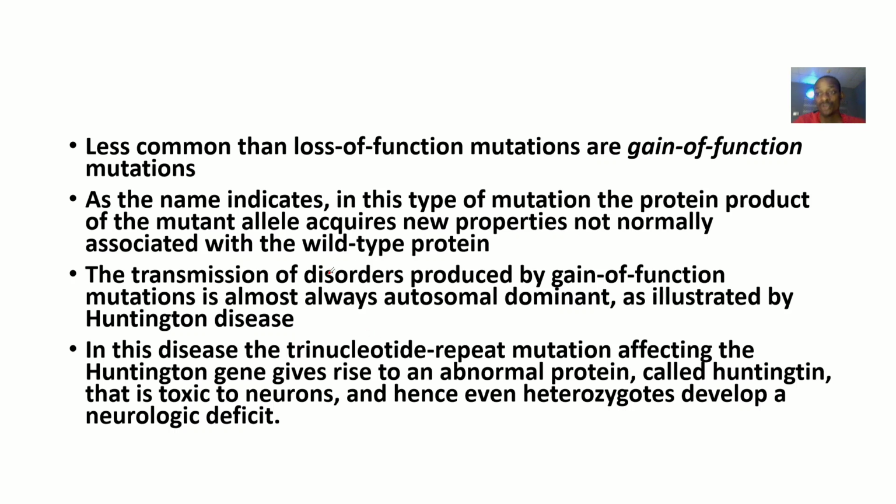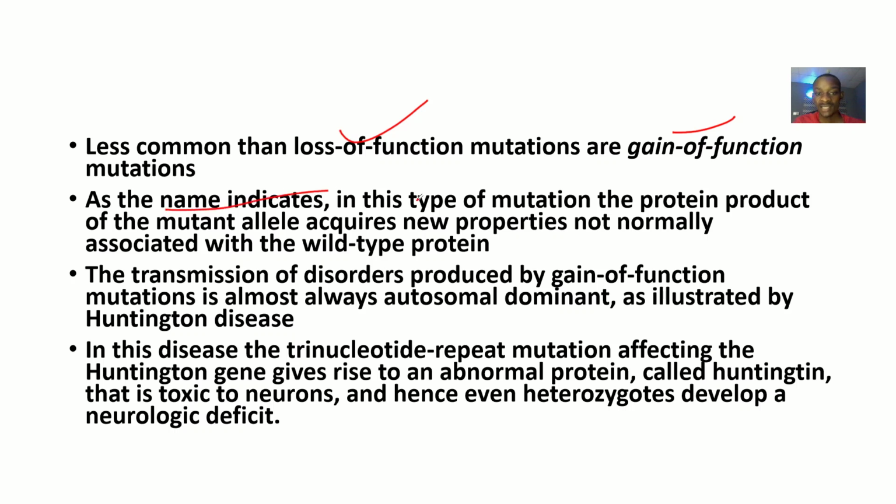That was loss of function. There's another, gain of function, but these are less common than loss of function. This tells you that most mutations have a negative effect, but some mutations could help you live better, though these are less common.